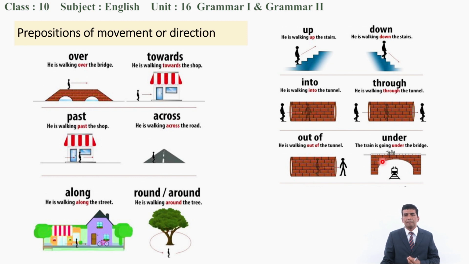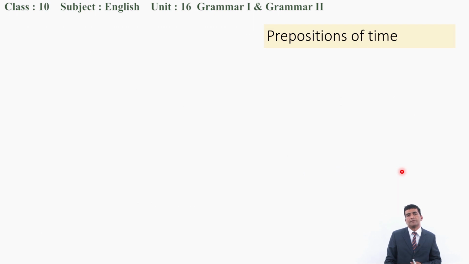And the next, under. Under means vertically down. The train is going under the bridge. We can see a bridge here. The train is going here, going under the bridge. That way we talked about prepositions of movement.